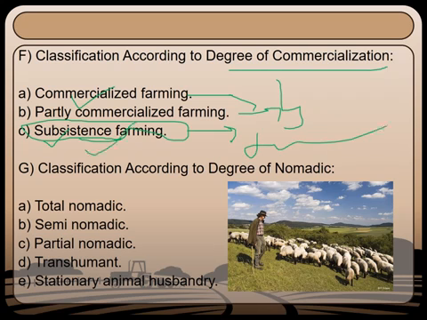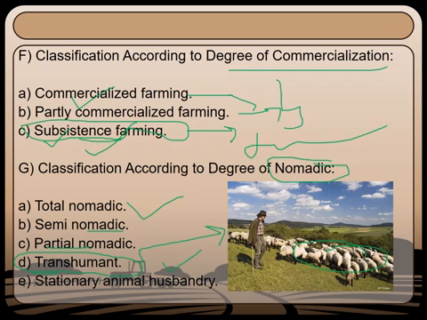And also based upon the degree of nomadism, which means wandering from one place to another, it may be classified as total nomadic, semi nomadic, and partial nomadic. The fourth thing is transhumant. Transhumant is the movement of people along with a group of cattle from one place to another place. So this is called transhumant. It is one of the most important degree classifications of farming.